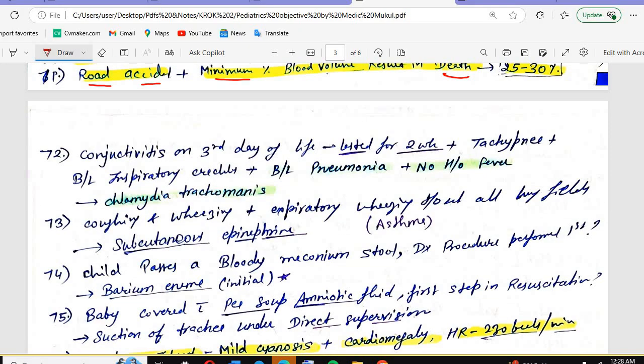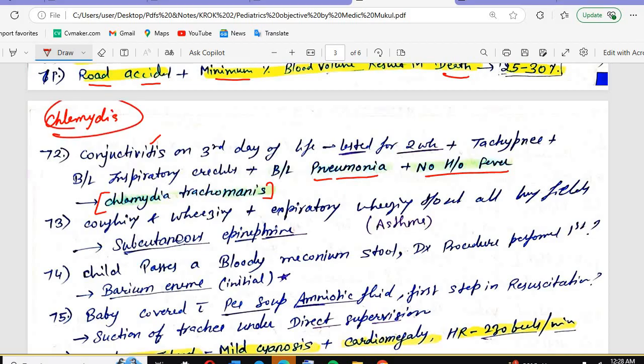Conjunctivitis on third day of the life lasted for the 2 weeks plus tachypnea, bilateral inspiratory crackles, bilateral pneumonia plus no history of the fever. Look, there is a conjunctivitis on the third day of the life, lasted for the 2 weeks. Tachypnea plus bilateral inspiratory crackles, bilateral pneumonia plus no history of the fevers. That is what? Chlamydia trachomatis.